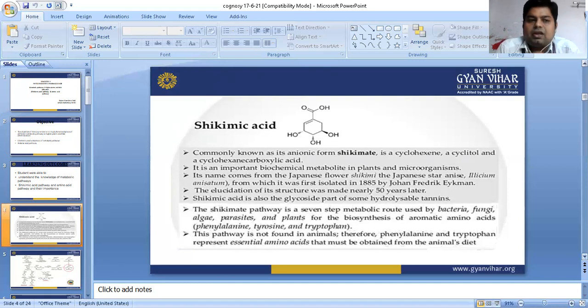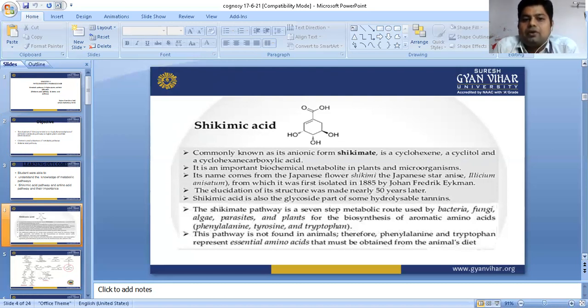In this structure, the OH group seen here near the meta position, we can say the lateral side OH group, when this double bond comes here and this hydrogen is removed, and a ketonic moiety is available, this structure is called 3-dehydroshikimic acid.